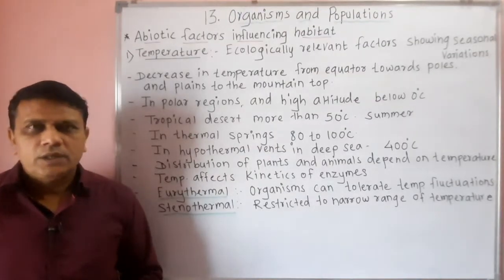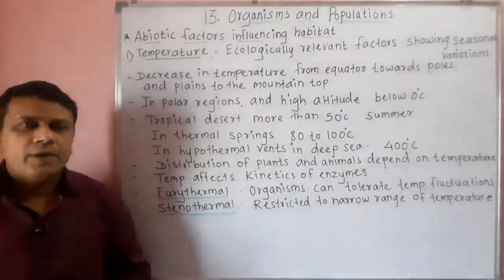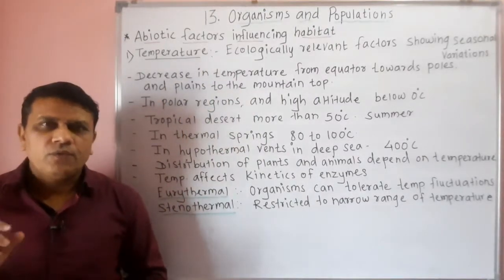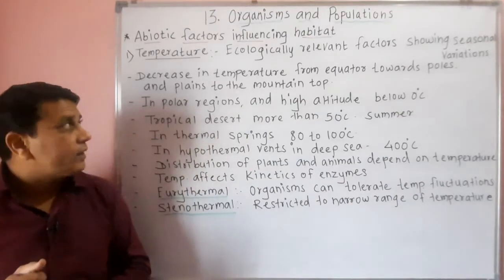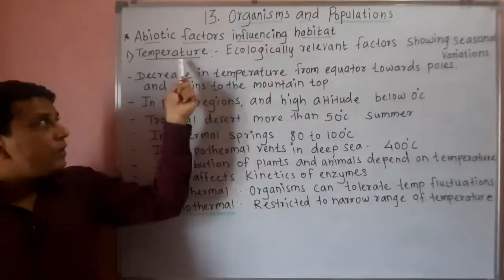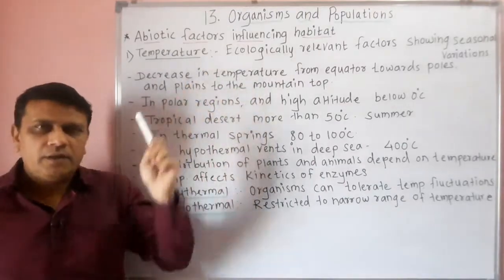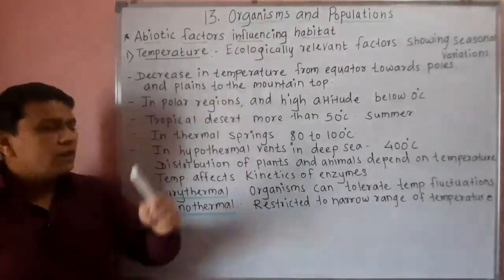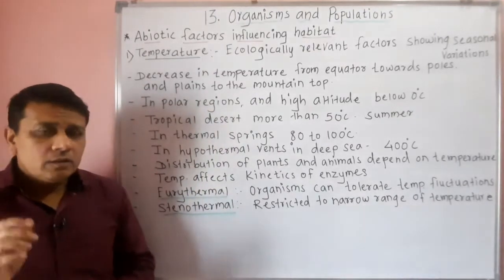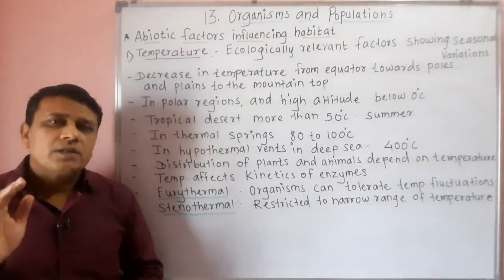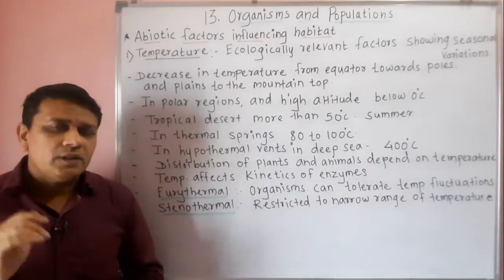Now we will see the different abiotic factors influencing habitats. The first abiotic factor which influences the habitat in a particular region is temperature. Due to temperature, there is variation found in the seasons.